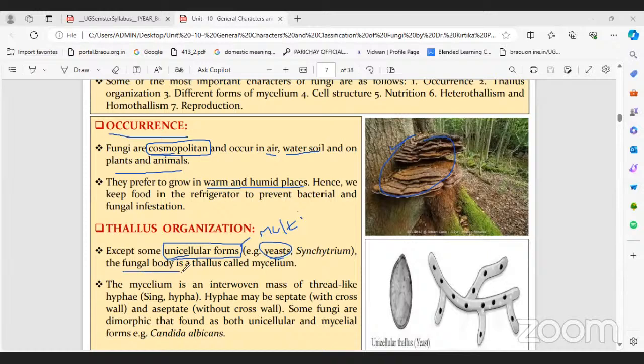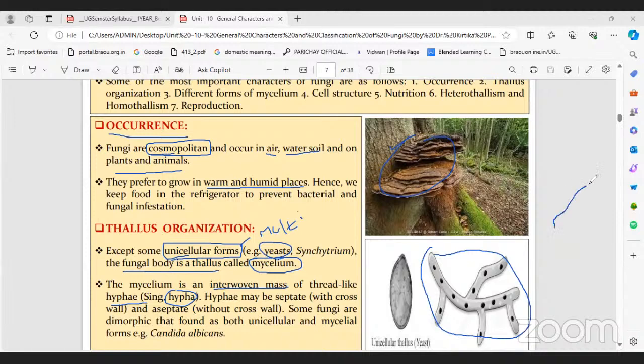Here the fungal body is the thallus, and the name given is mycelium. The vegetative body is called mycelium, that means the thallus structure is called mycelium. Let's see the mycelium structure. Mycelium is an interwoven mass of threads, like hyphae, singular hypha. That means actually this is one part.